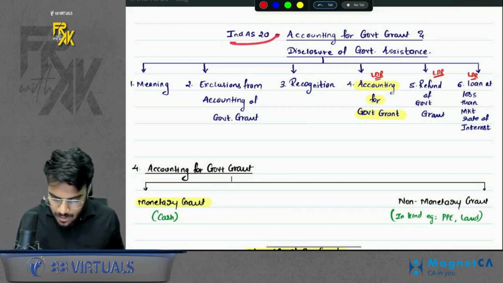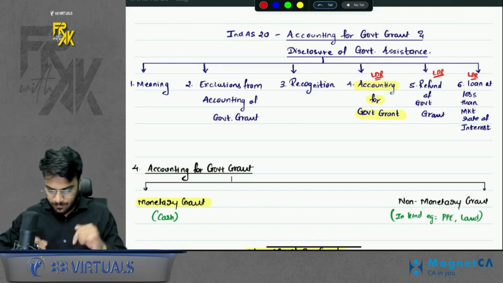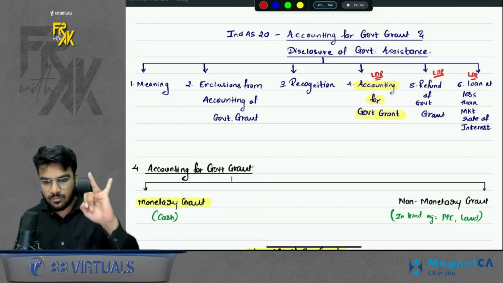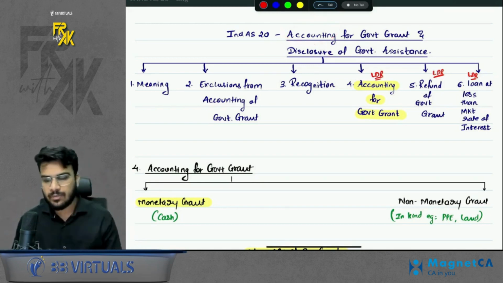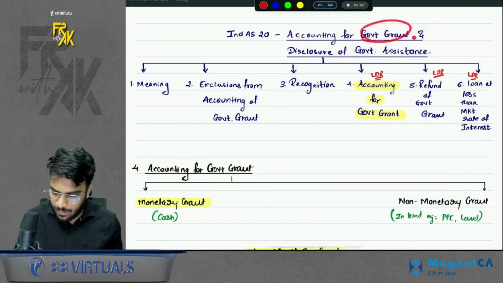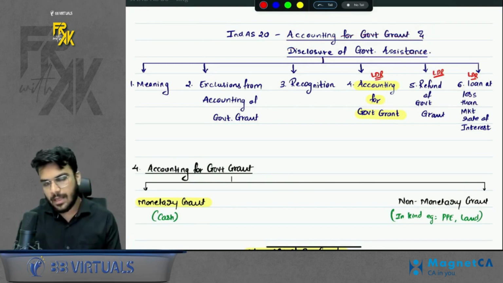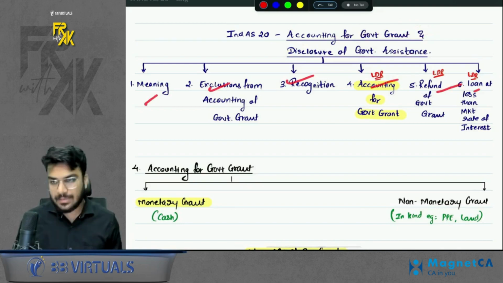Let's start the revision of Index 20 in 3, 2, 1 and go. First of all, the name of the index 20: accounting for government grant and disclosure of government assistance. How many points are there? Total there are 6 pointers.